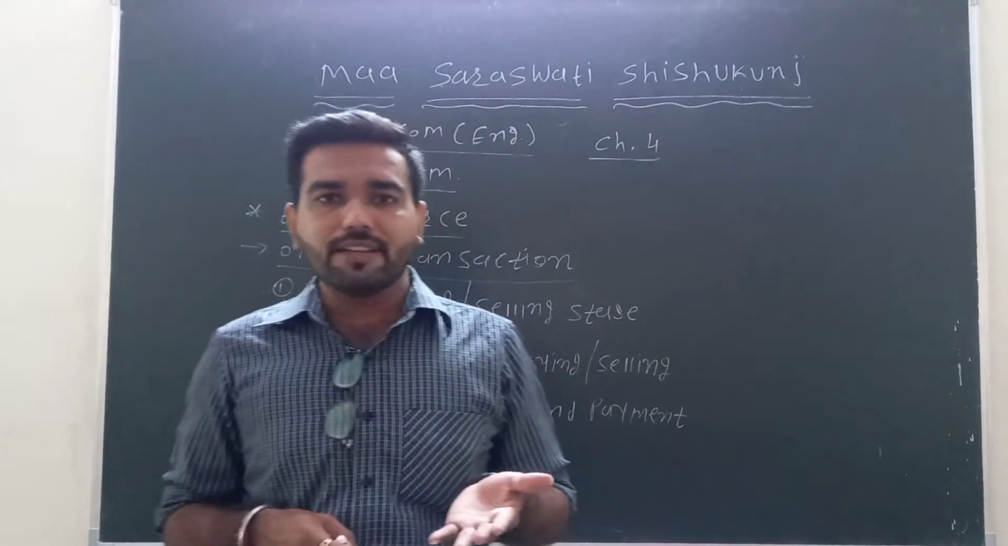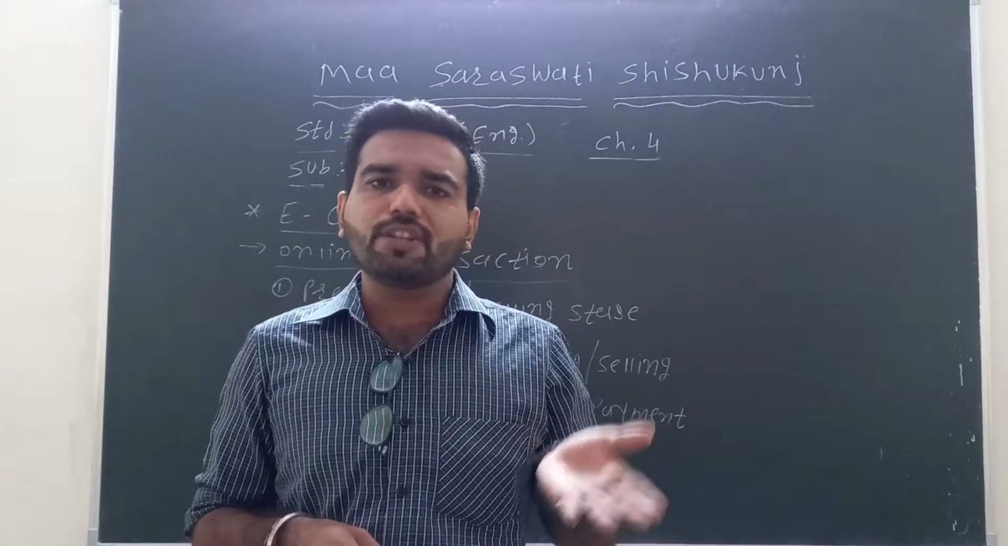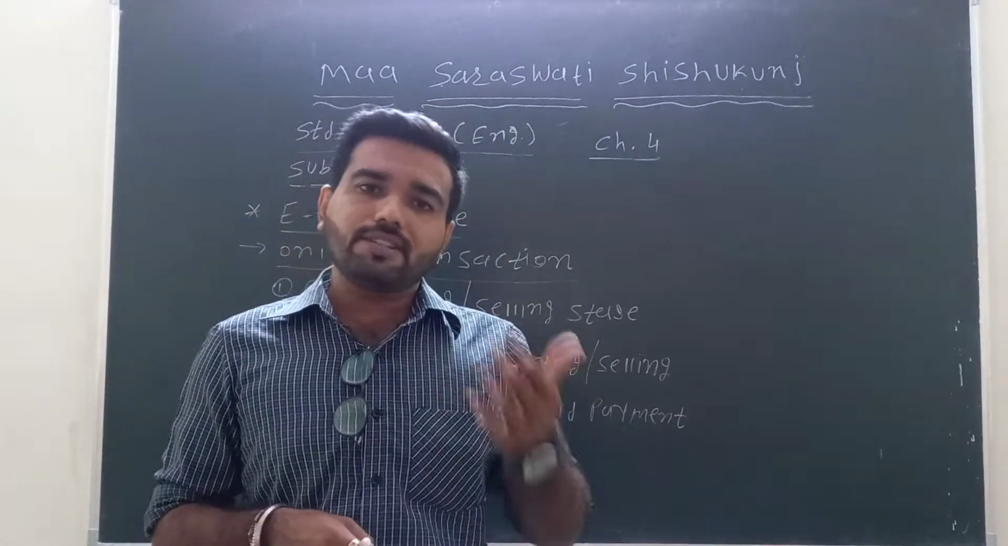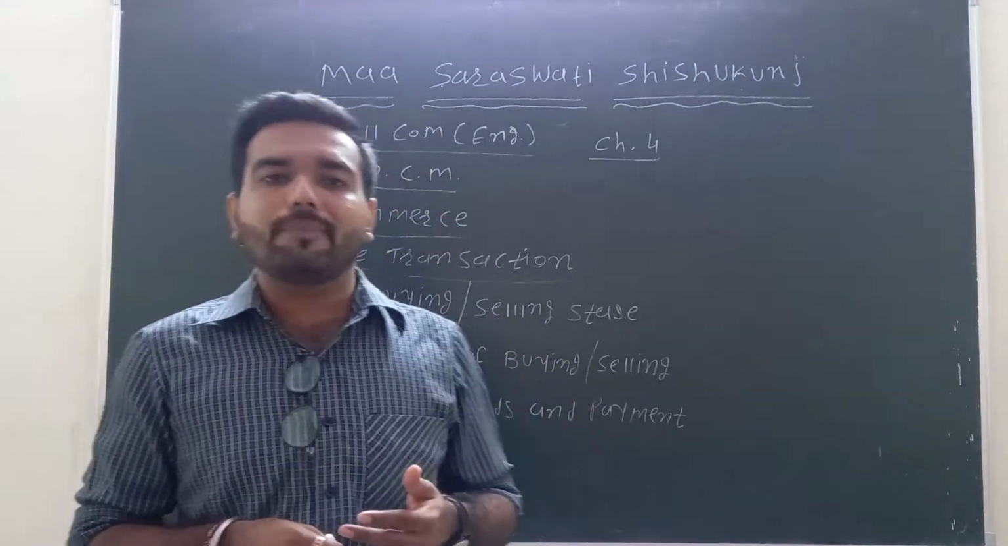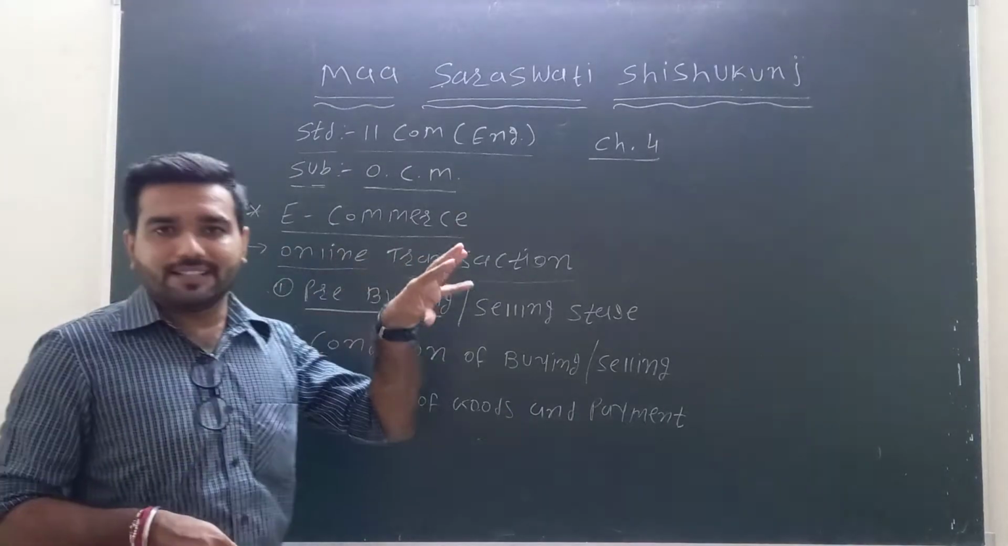It means online business. The categories of e-commerce are B2B, B2C, C2C and C2B. These are all the categories of e-commerce. Next, we showed the equipment which is included to do e-commerce. Now the next point is the online transaction.